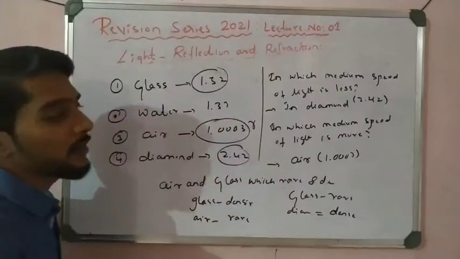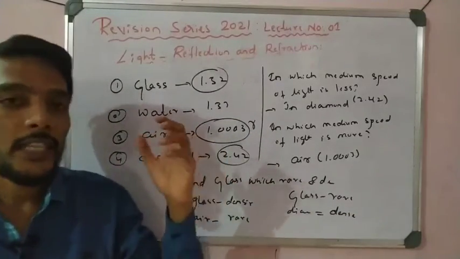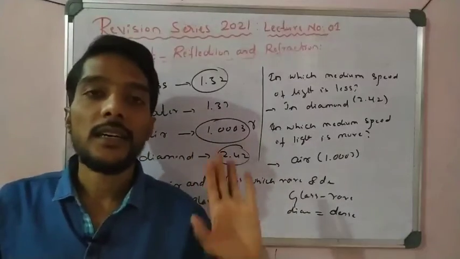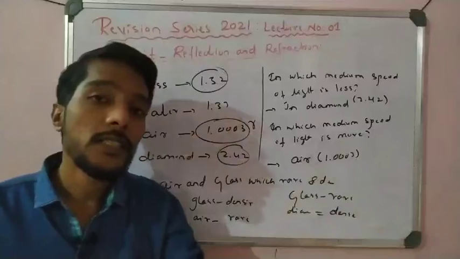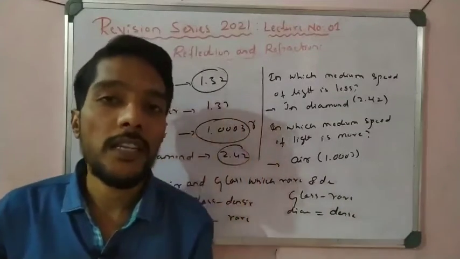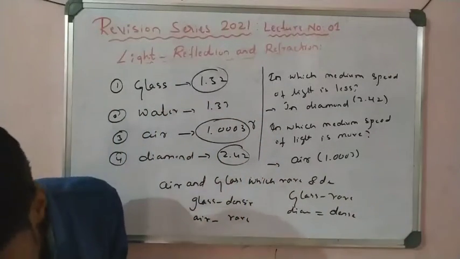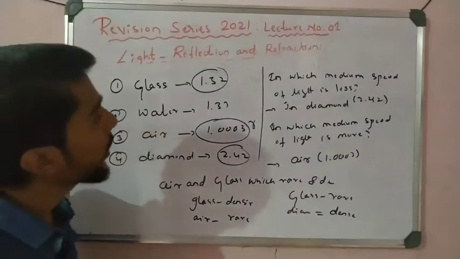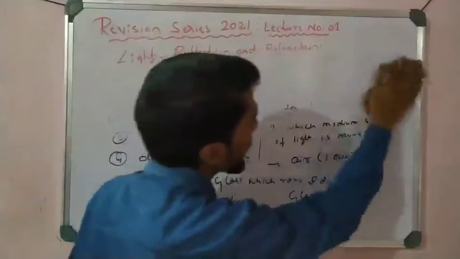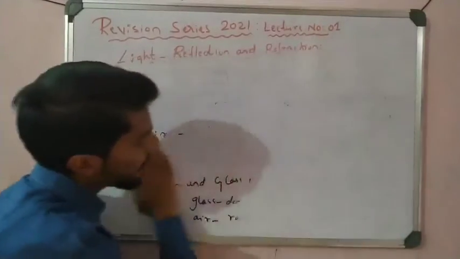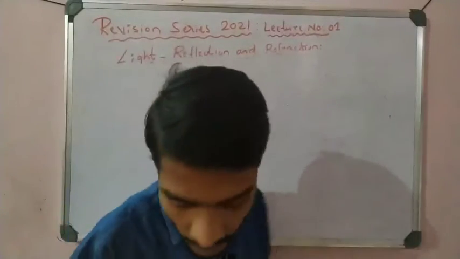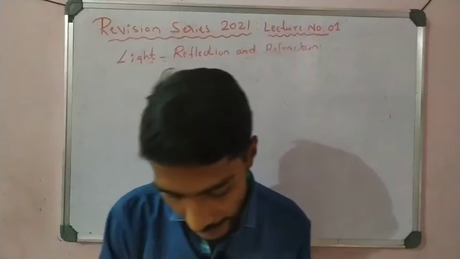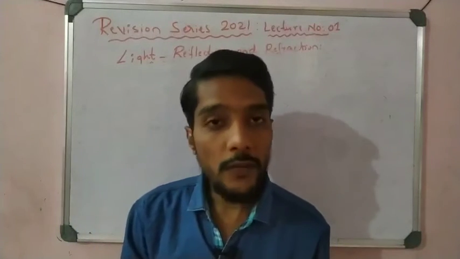Like that you have to decide. The more the refractive index, the speed of light is less and it is a denser medium. If the refractive index is less, it is a rarer medium and the speed of light is more. So these very important small points you have to remember, students. So this is all the concept about the refraction of light, the refraction through a glass slab, and then the refractive index, the formula and the absolute refractive index.